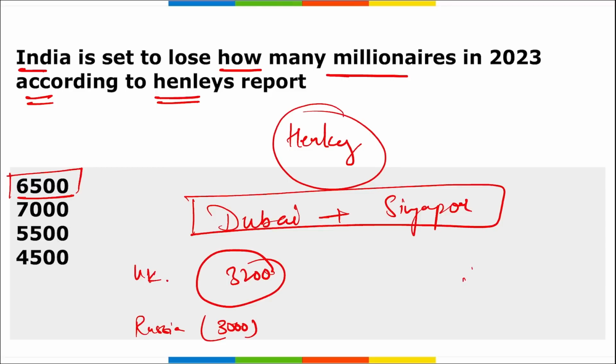Also remember, Dubai, UAE and Singapore have emerged as preferred destinations for wealthy Indian families via the Golden Visa program. Correct? And we know that for businesses in Dubai, the tax system is very lenient and they have to pay 0% tax on the businesses once you are set up there. Correct? Then if we talk about Henley and Partners, where is its headquarter? It is in London, UK.